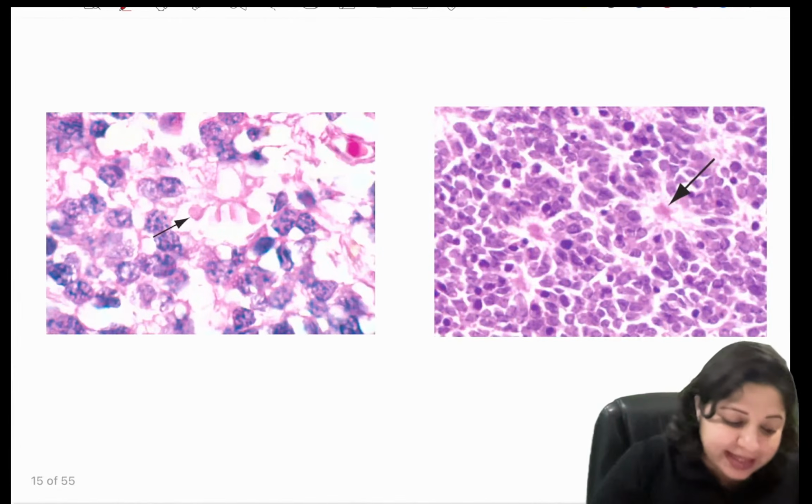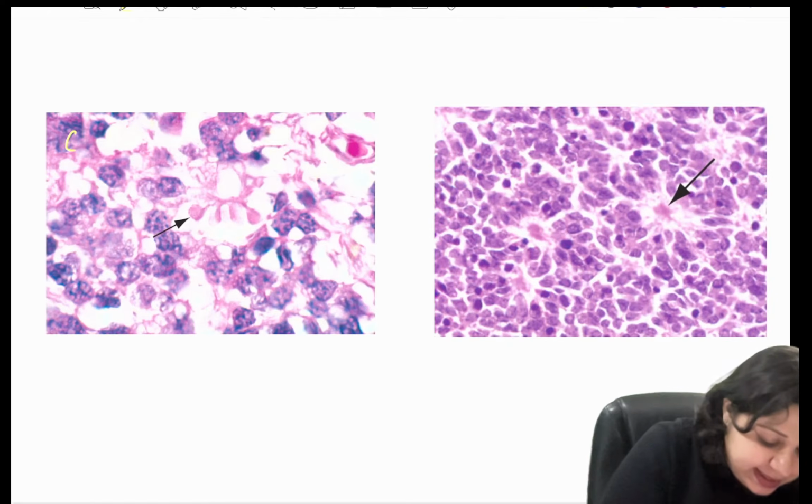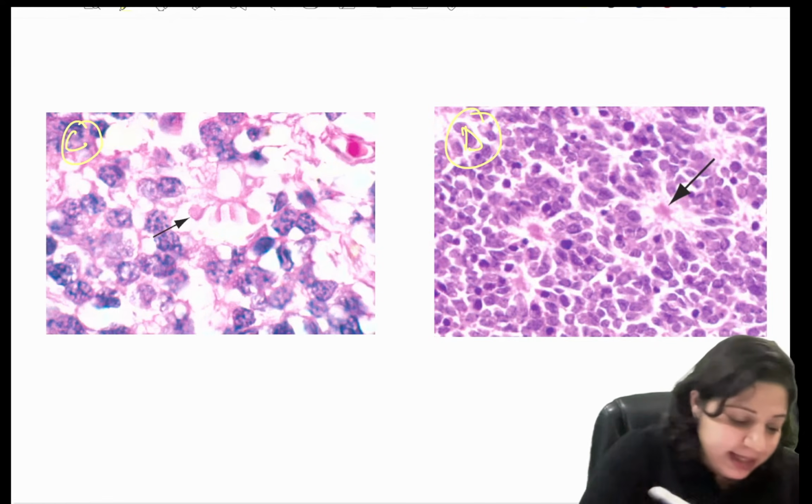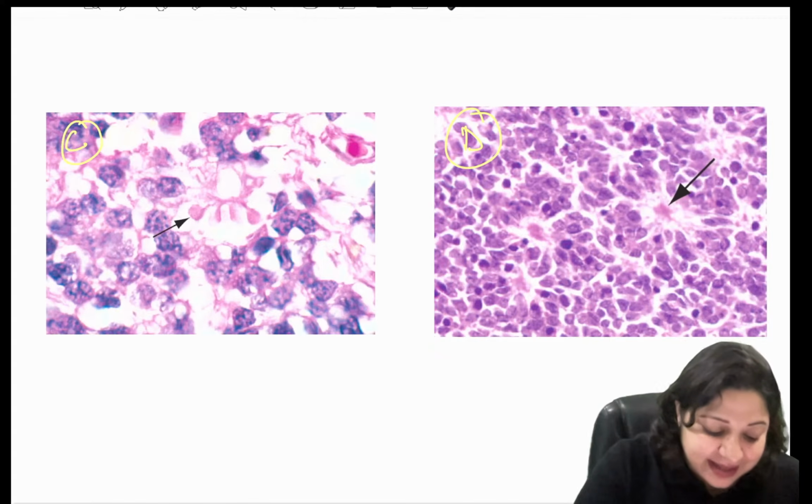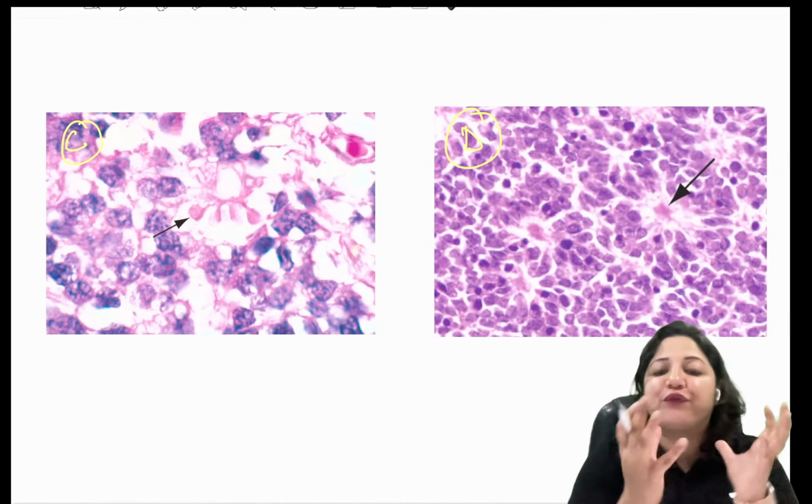Then we come to this appearance, which is C and D. So when you see image C, what do you get to see? You tend to notice that the cluster of cells are arranged like a bouquet of flowers.